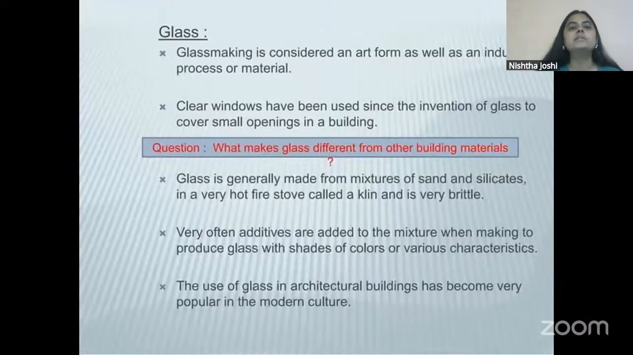Now we will go to a synthetic material, that is glass. So glass is also a very old material. We look at glass as a very new material in the market, and we think about glass as something that is very modern. But glassmaking was a very ancient practice. It was like an art form. Glassmaking was considered an art form in the old world because making glass was extremely difficult. It was a very slow process, and it took a lot of time. So people could not afford glass very easily.